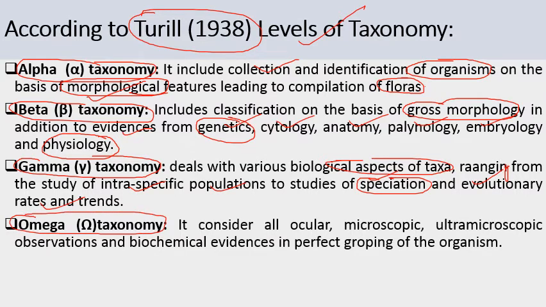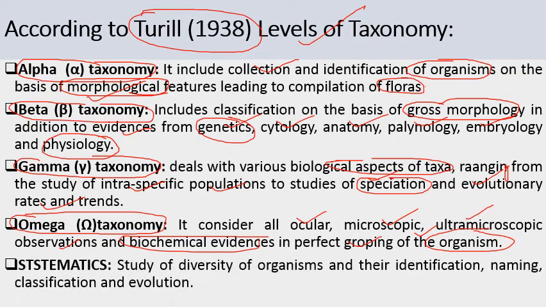It considers all the visible microscopic, ultramicroscopic observations and biochemical evidences for the perfect grouping of organisms. So it includes all this information into consideration for the classification of organisms. Then the last term is systematics.